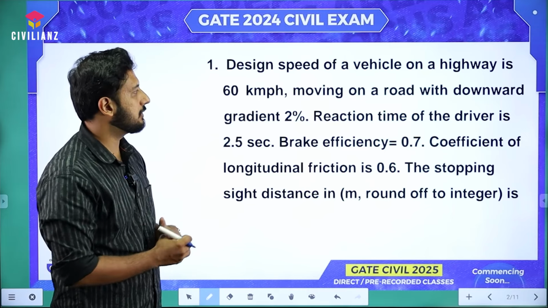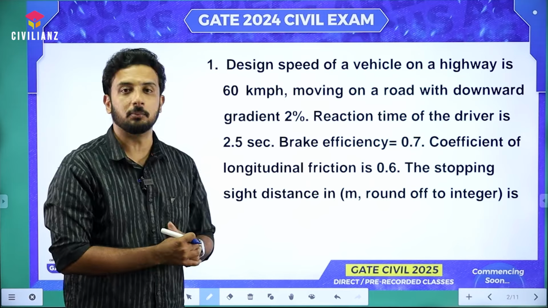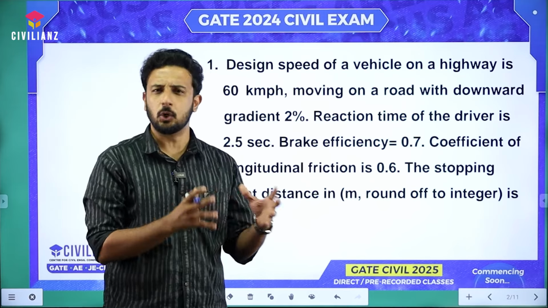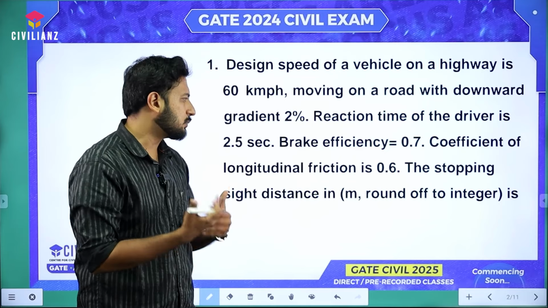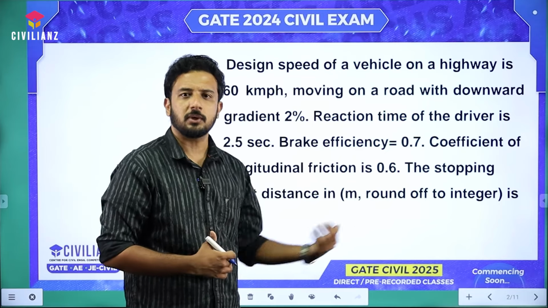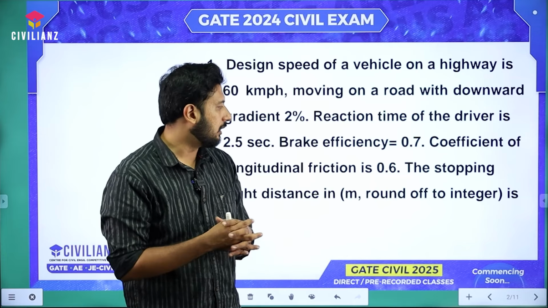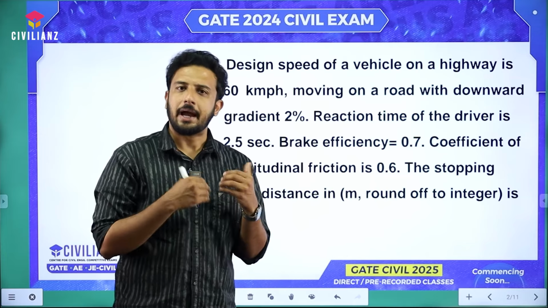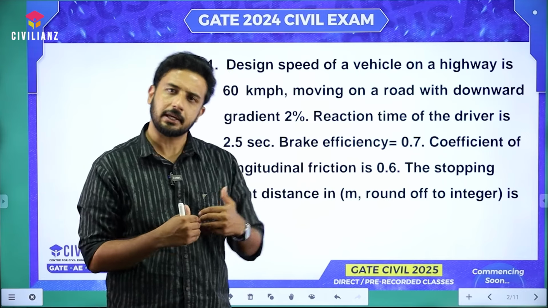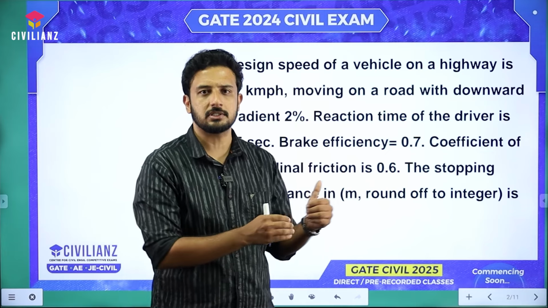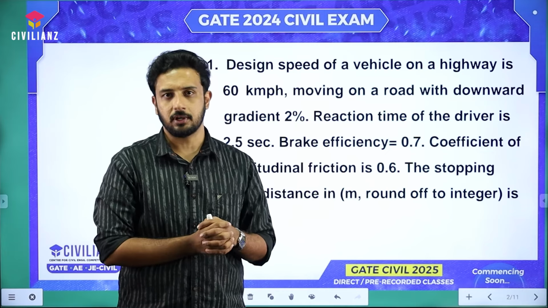The design speed of a vehicle on a highway is 60 kilometers per hour. Generally they give the design speed in kilometers per hour only, whereas we'll be using the value in meter per second while calculating the stopping sight distance, right? So you might have already studied this concept. Either we can substitute in meter per second and proceed, or there is another equation in which we can use the design speed in kilometers per hour also, right?